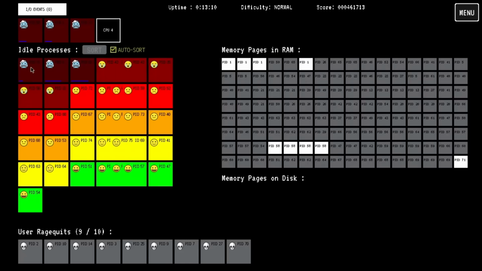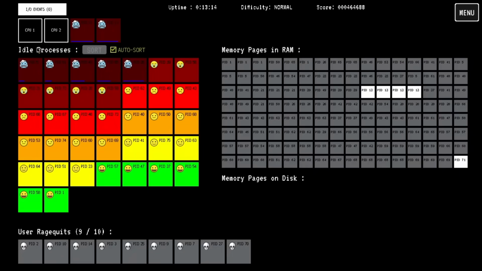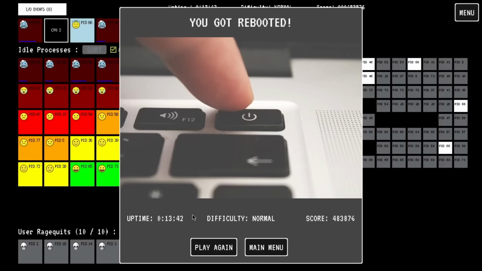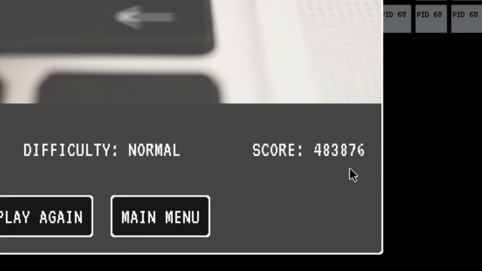Please. Okay. No! What noise did I just make? That was horrible. I got rebooted, and we managed to have an uptime of 13 minutes, which is honestly a bit longer than I really expected to last. I thought I'd last maybe 2 minutes and it would just get too overwhelming, but no, apparently I can go for quite a while, and what, like 500,000 points, give or take if we round it.